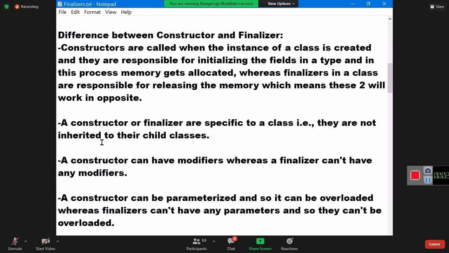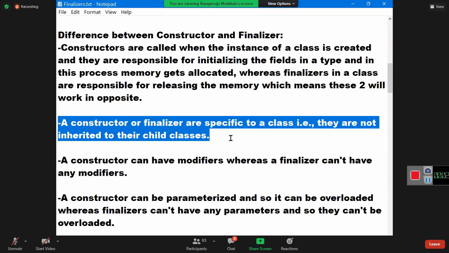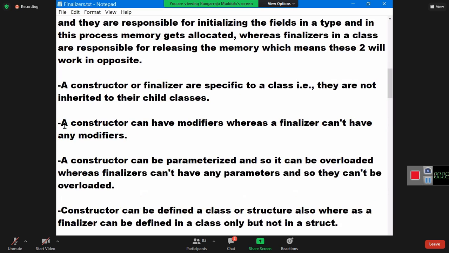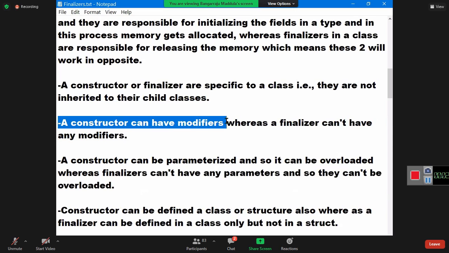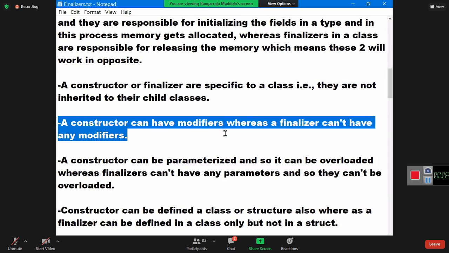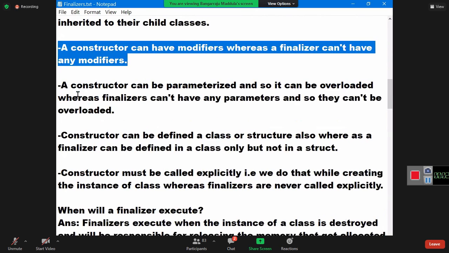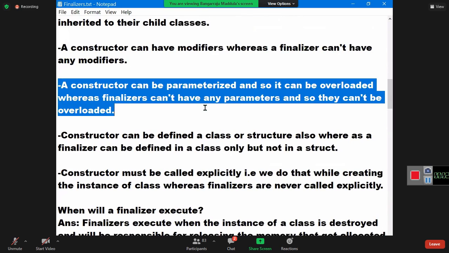Next. A constructor or finalizer is specific to a class. That is, they are not inherited by their child classes. Next. A constructor can have modifiers, whereas a finalizer cannot have any modifiers, like public or static. We already know that. Next, a constructor can be parameterized and so it can be overloaded, whereas finalizers cannot have any parameters and so they cannot be overloaded.